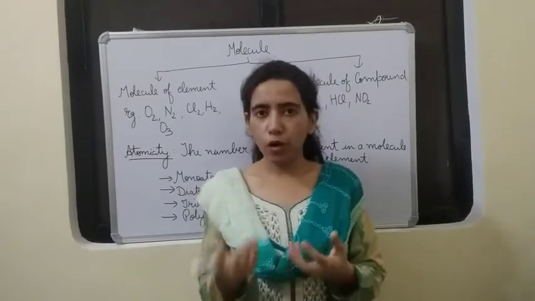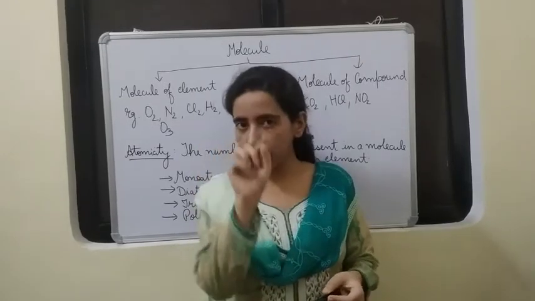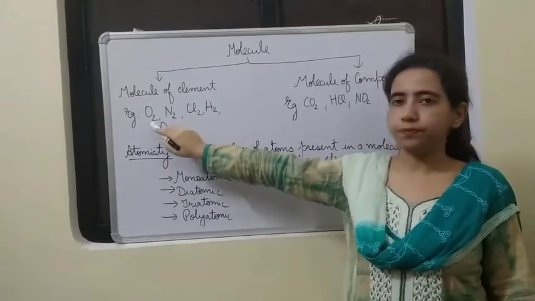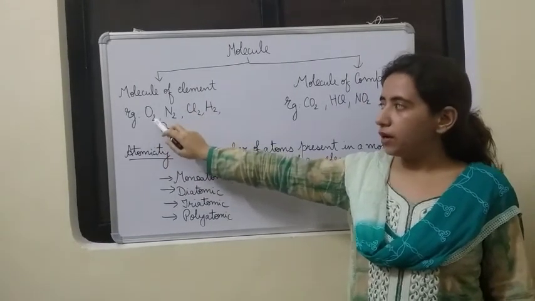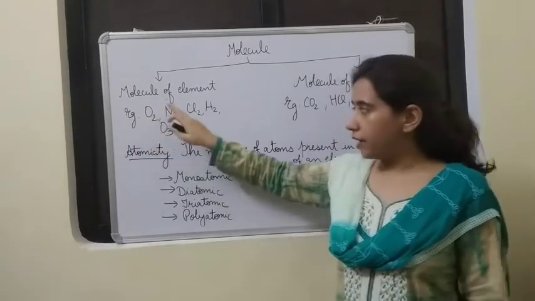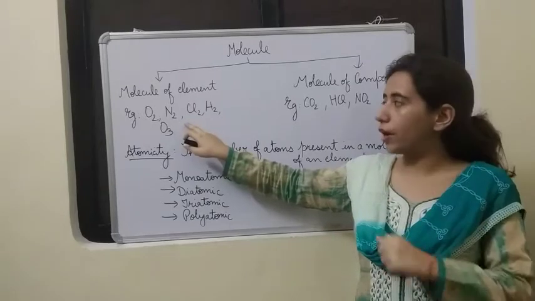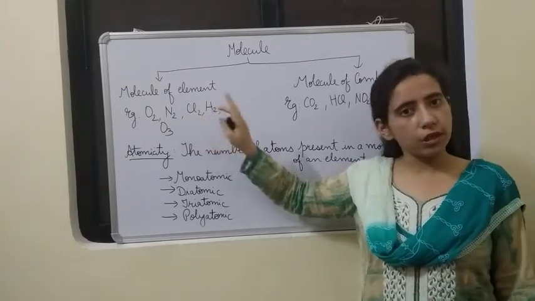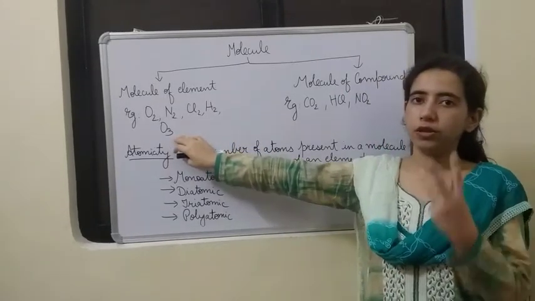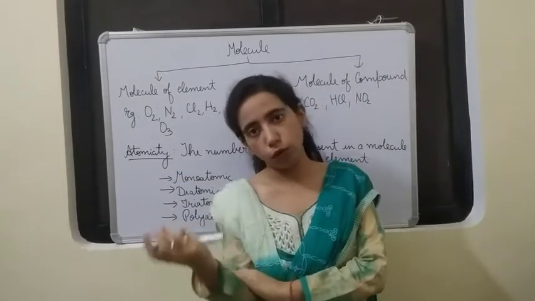Right, if you know the formula, it is very easy to tell about the atomicity. You just see the number, the subscript that is written below. From that you will understand. You see here oxygen. It is formed by the combination of two atoms of oxygen, so its atomicity is 2. Nitrogen, you see, it is formed by combination of two atoms of nitrogen, so atomicity is 2 again. Chlorine, what is the atomicity? 2 again, two atoms are there. But for ozone, what is the atomicity? It is 3. That means 3 atoms of oxygen combine to form one molecule of ozone.